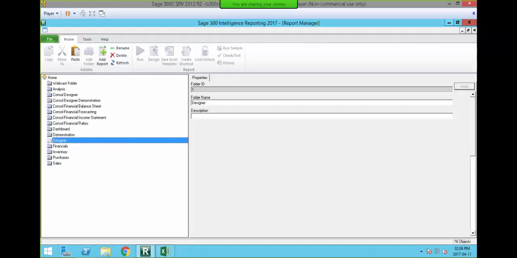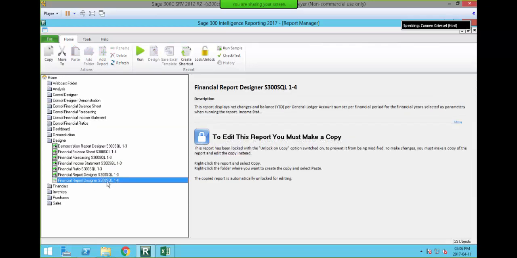Okay, firstly, just to let you know, I'm using the Report Designer report, which is found either in your financial folder or your designer folder. And for Sage 300, we are sitting on 1.4, but what I would suggest is check to see that you're using the latest version of the Financial Report Designer for your integration.